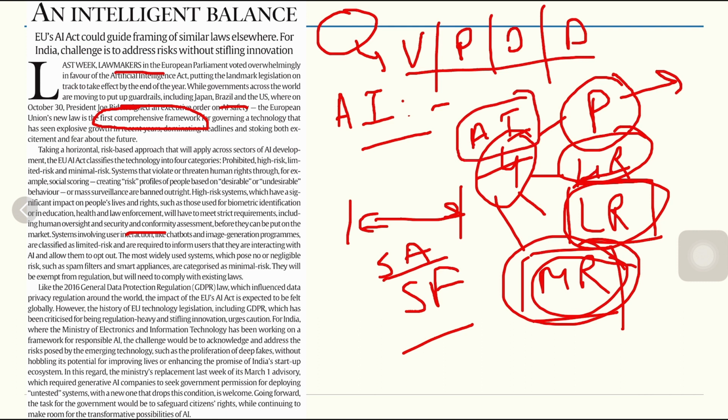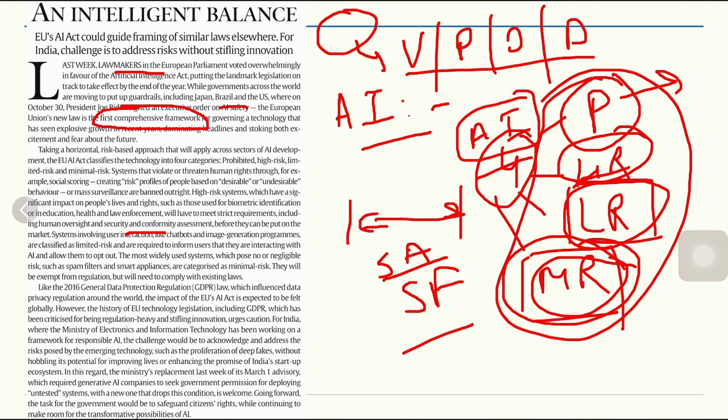So AI is now categorized under four categories, and you can build your answer with this whenever you are writing about AI in any kind of essay or about governance challenges regarding AI. You can say that rather than banning AI altogether, we can categorize them. Certain technologies under AI will then be found under a very limited or very restricted category, and few of the categories which are even beneficial or do not possess any risk can be put under the minimum risk